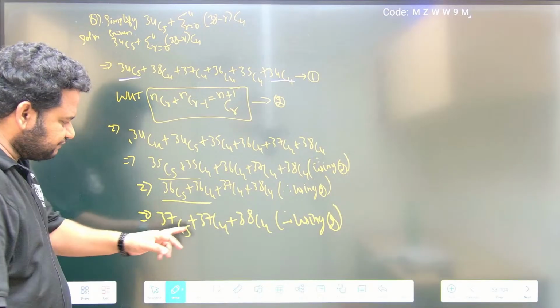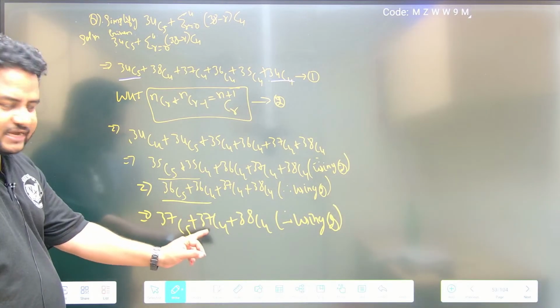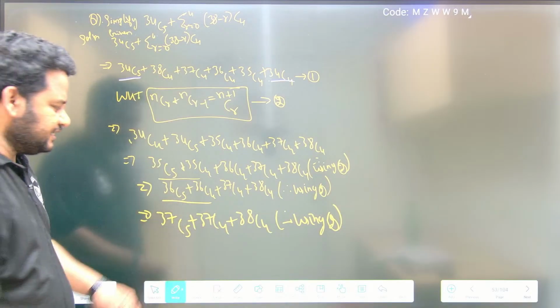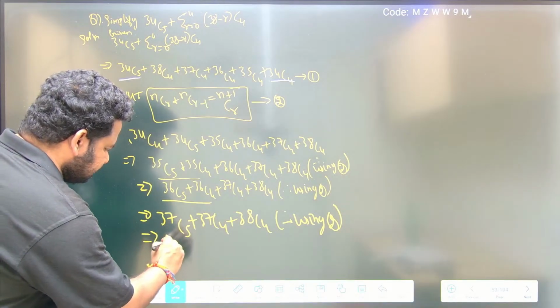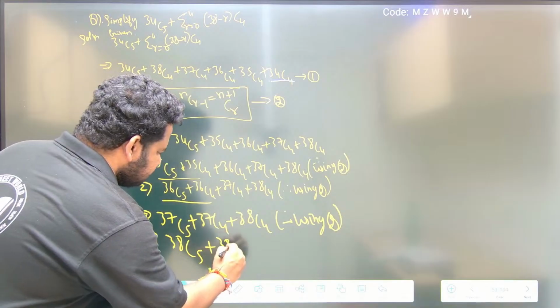Now 37C5 plus 37C4, with r being 5 and r minus 1, n plus 1 is 37 plus 1, that is 38C5, plus 38C4.